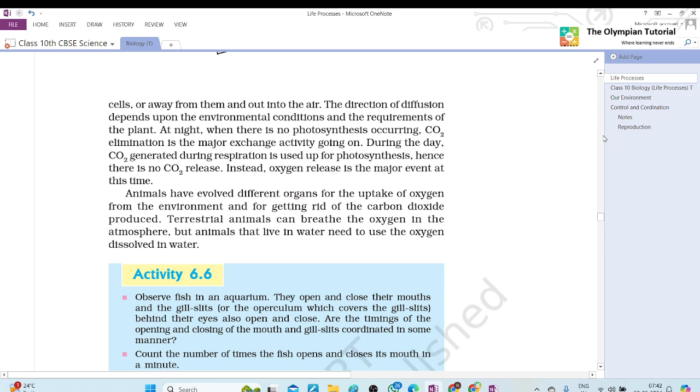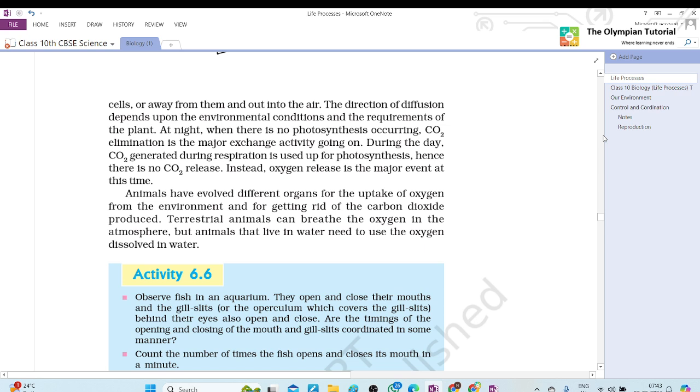So it exits out of the cell due to diffusion, but then it is carried again by blood in the dissolved form, and then we exhale it. No, it is due to diffusion. Actually, oxygen combines with hemoglobin and runs throughout the body, but carbon dioxide is exhaled out due to diffusion. Actually, Tanya, when it is going from outside to inside, this is not diffusion. It is diffusion only when it enters the cell and exits the cell, right? Yes, ma'am.